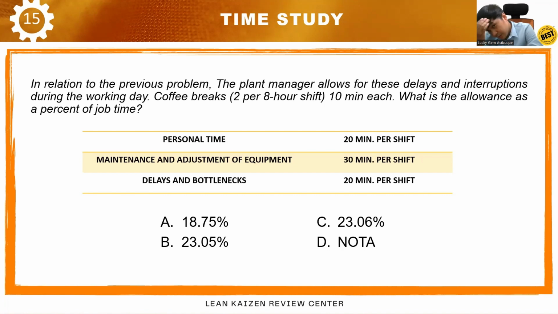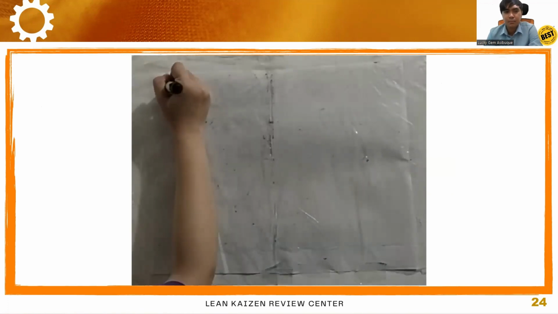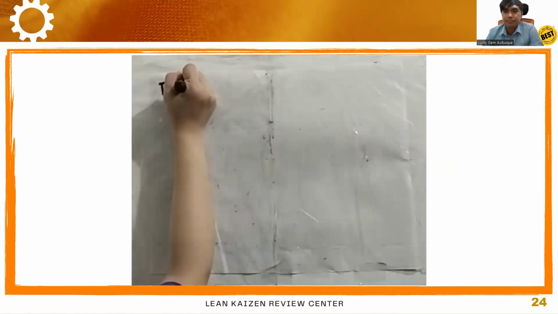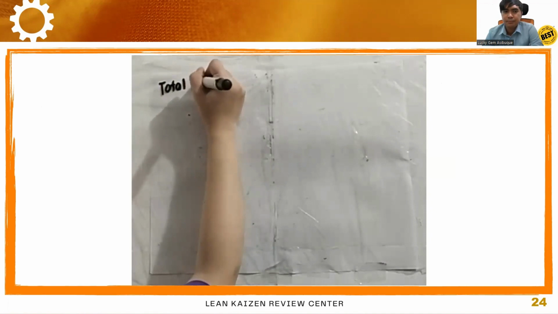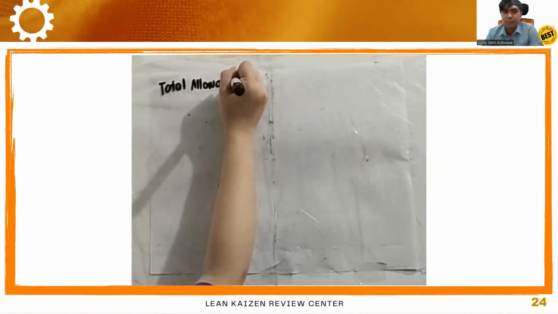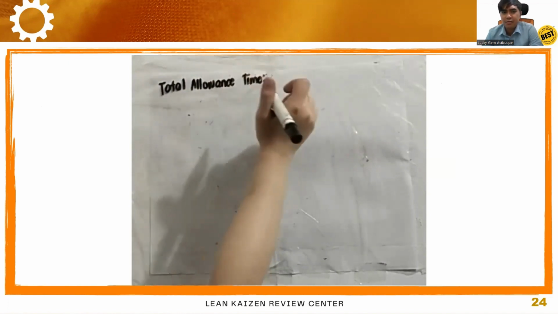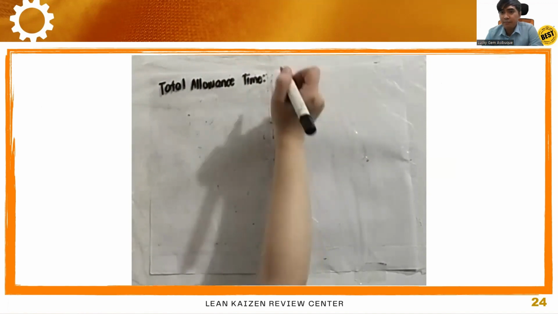Okay. So we will get the allowance as percent of the total job time. So how do we solve this? So first, let's get the total allowance time.